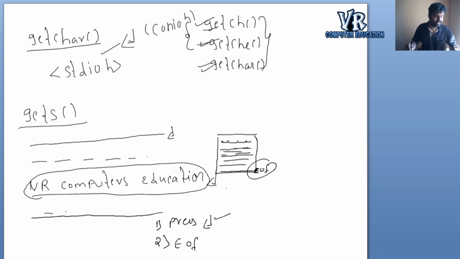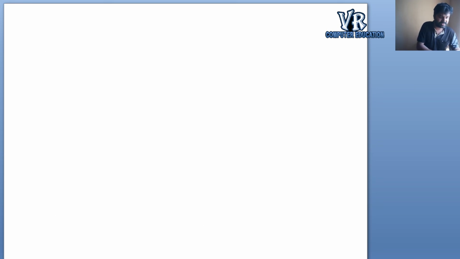So these are the unformatted input functions. What are the unformatted input functions?